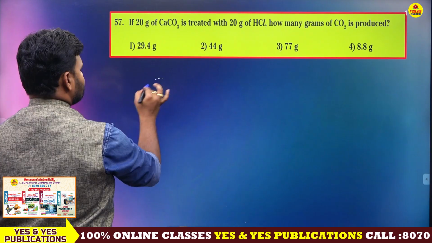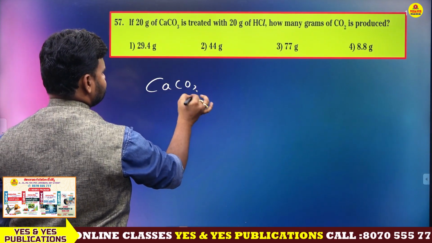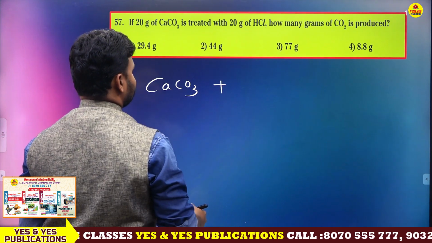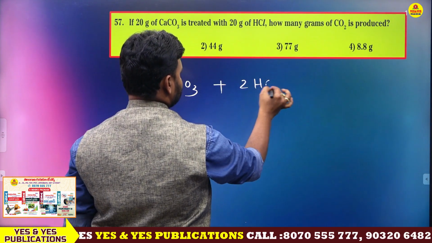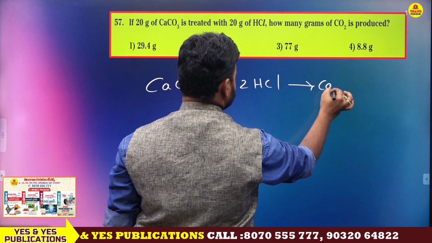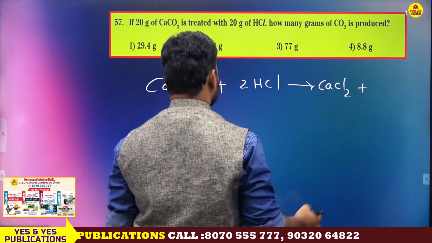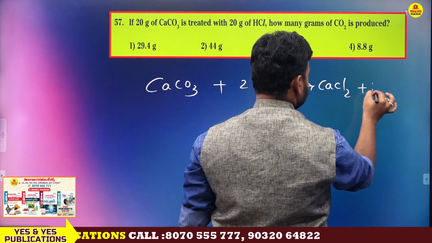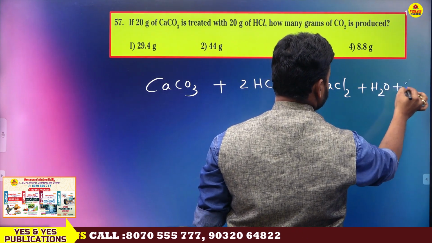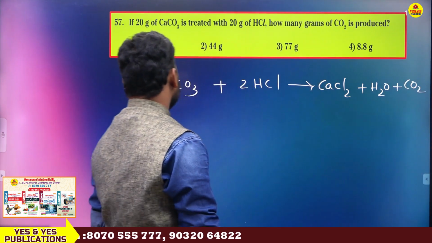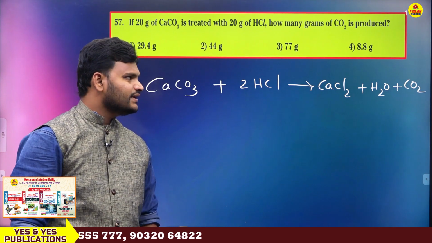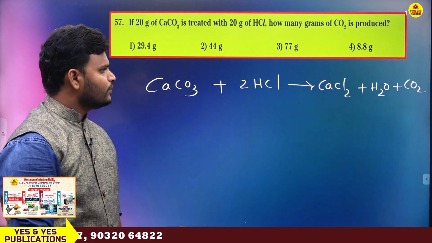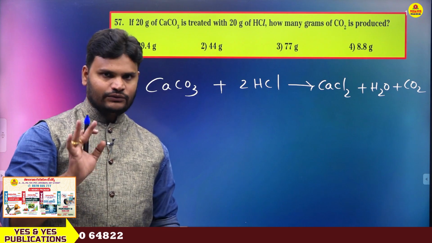CaCO3 plus 2HCl gives CaCl2 plus H2O plus CO2.